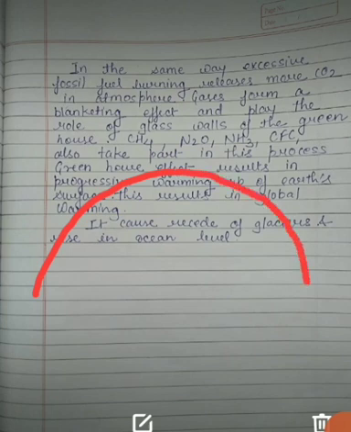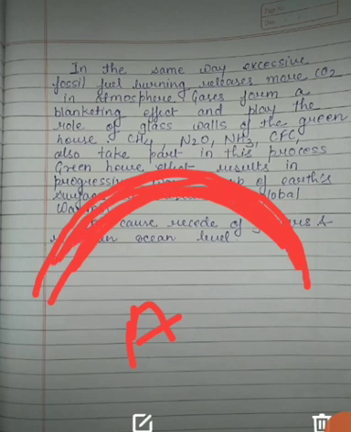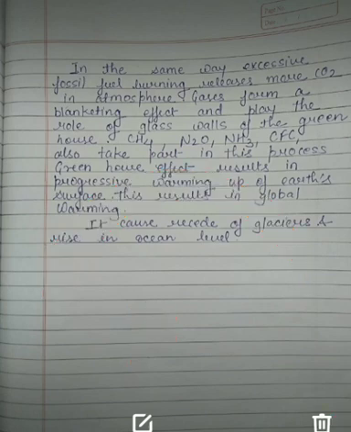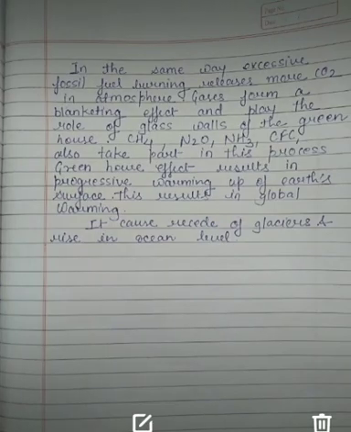Suppose here is our atmosphere and there is a blanket of these gases, and it plays like a glass wall. Earlier you have seen what the role of that glass wall was. Here you can see the radiation cannot go back, because of which the temperature increases. So from here you can correlate the greenhouse effect with global warming, where the glass walls of greenhouses correspond to the gas blanket.